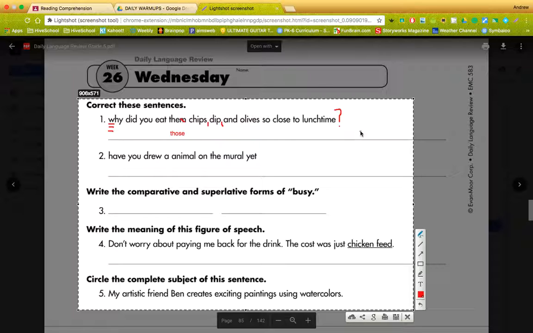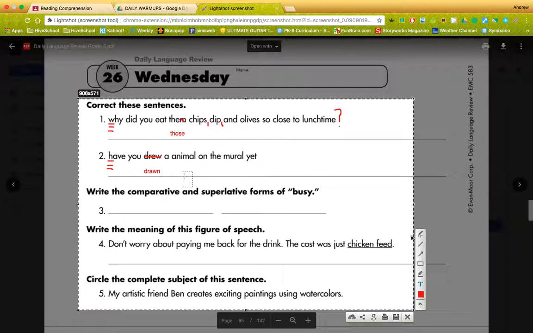Have you drew a animal on the mural yet? That sounds terrible. So let's change it. First of all, let's capitalize the have. Have you drew? No. Drew, we would say, have you drawn? So let me cross that out. Let me type it in there correctly to make sure you're spelling it correctly too. Have you drawn a animal?